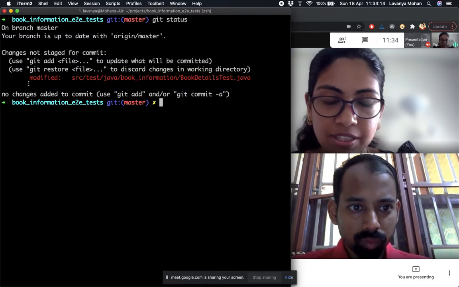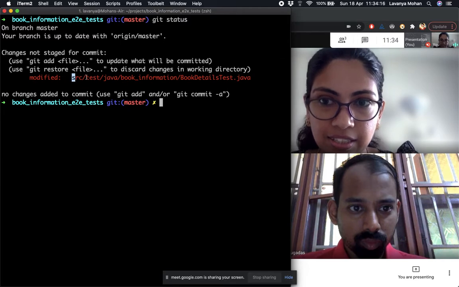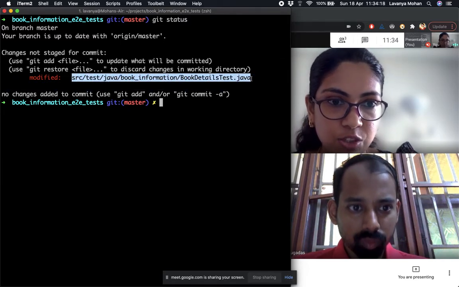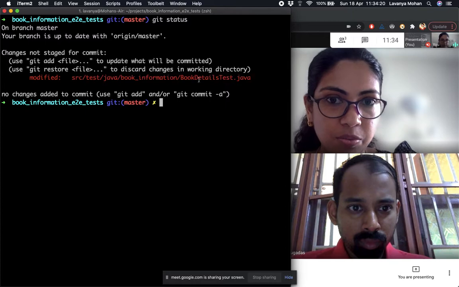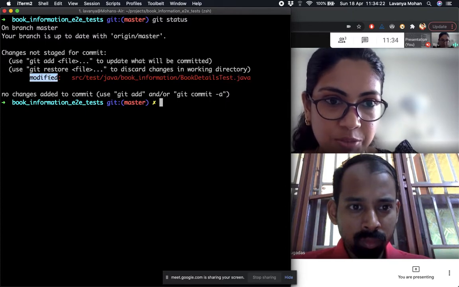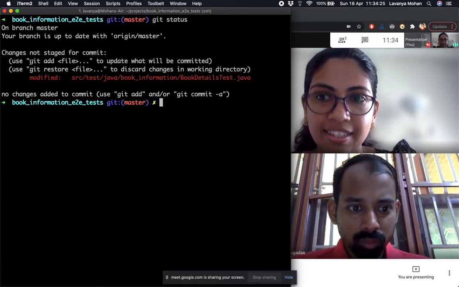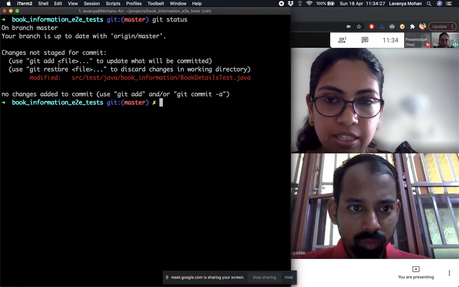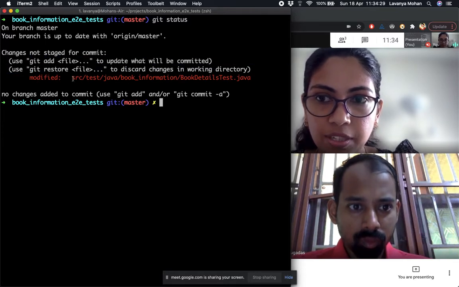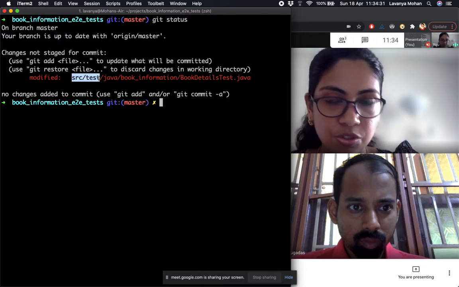One important thing that it says is that this file has been modified. So right now the change that we made was in this file, and that's why it is saying that it has been modified. Okay. And there are two other commands. We'll come to this in a bit. But before we go there, I just want to show you one more thing.